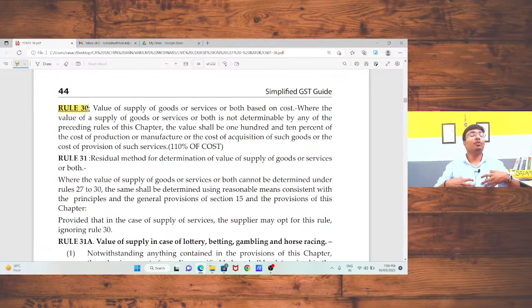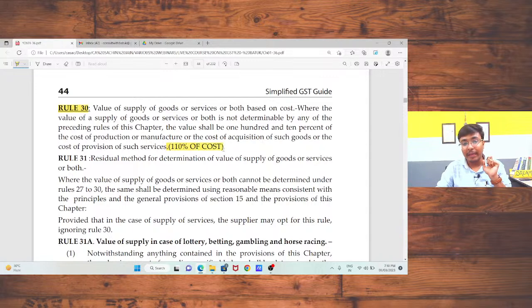That is, if I am going to supply a laptop to my agent, in that case, there is no open market value available. Like kind and like quantity value is also not available, and my agent is not going to further supply that product. In that case, the value of supply will be based on costing, that is the costing of the laptop for me is 30,000. In that case, 30,000 multiplied by 110%, that is 33,000, will be the value of supply. Okay sir, that is rule number 30.